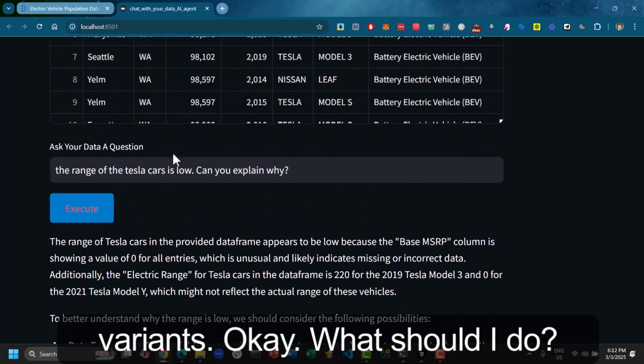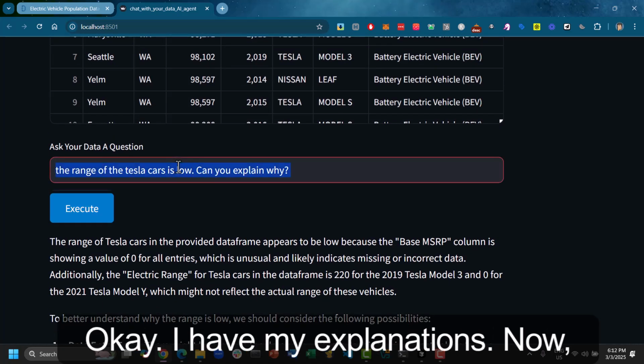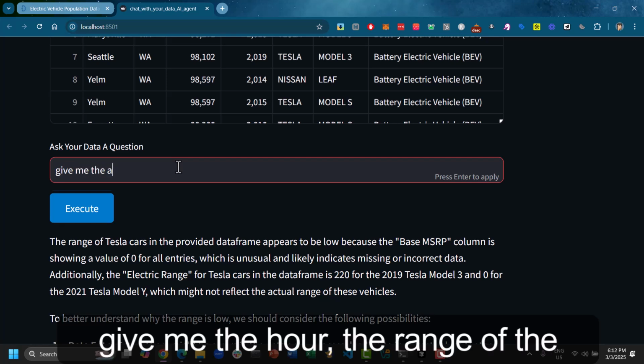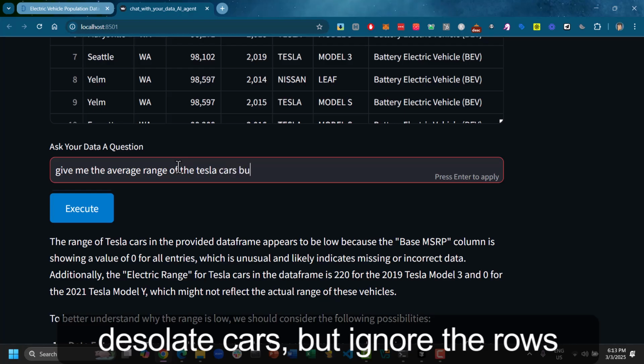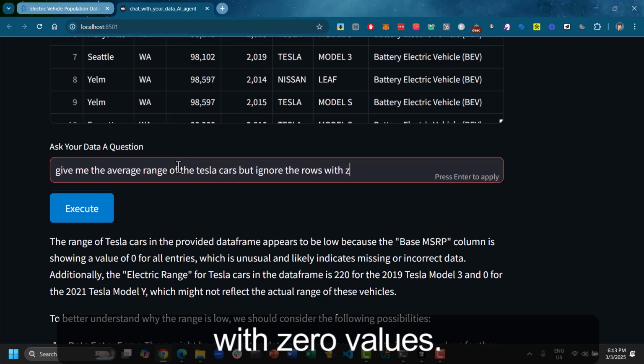Okay, what should I do? I have my explanation now. Now, give me the average range of the Tesla cars, but ignore the rows with zero values.